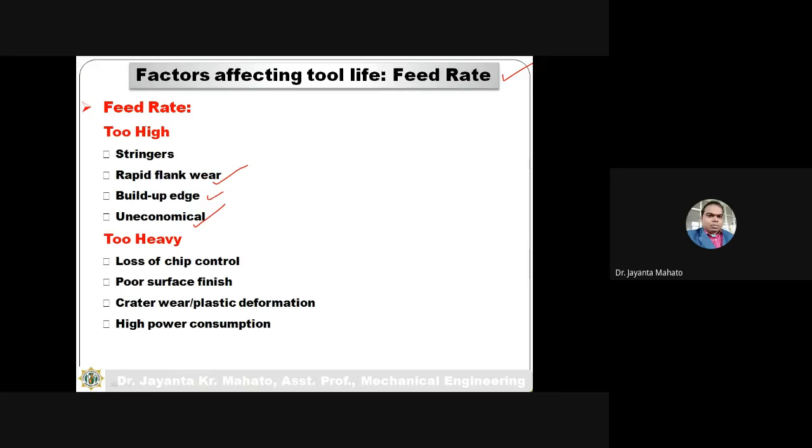So at a high feed rate, build-up edge occurs, and this is not recommended. And if this feed rate is too heavy, then chips cannot be controlled, poor surface finish is produced, crater wear and plastic deformation occur, and high power is consumed.